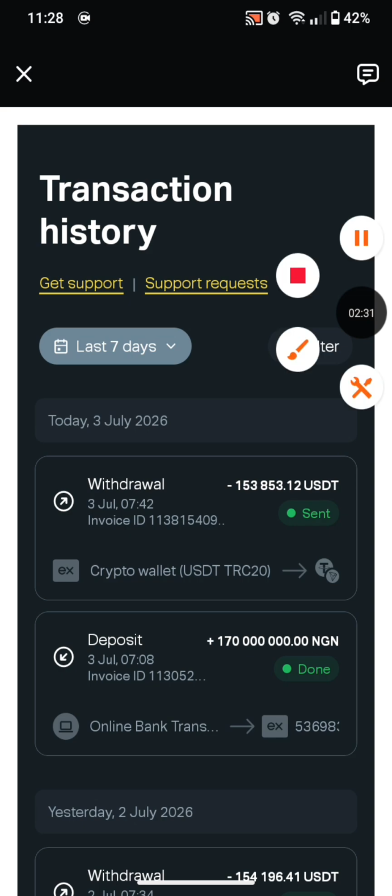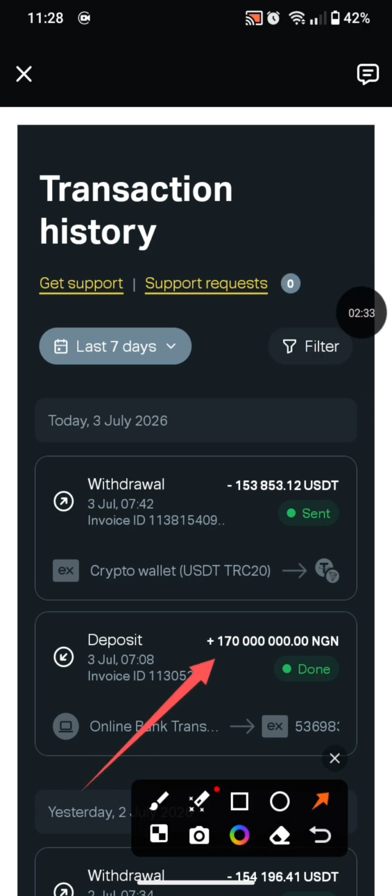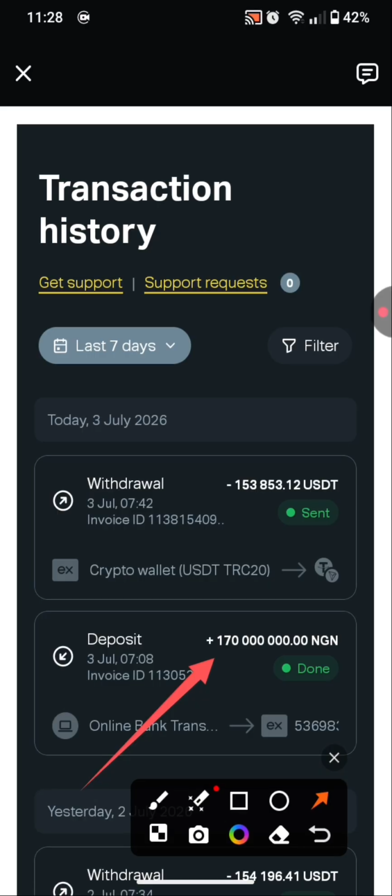And how it works is that we deposit our local currency. In my case it is Nigerian naira. Depending on the country you are in, it can be Ghana cedis, it can be CFAs, it can be Kenyan shilling. So depending on the country that you are in, that is the currency which you are going to deposit to your account. So I deposited my local currency at a lower funding rate. Note, it's not at a rate that every other person gets, and I withdraw to USDT.